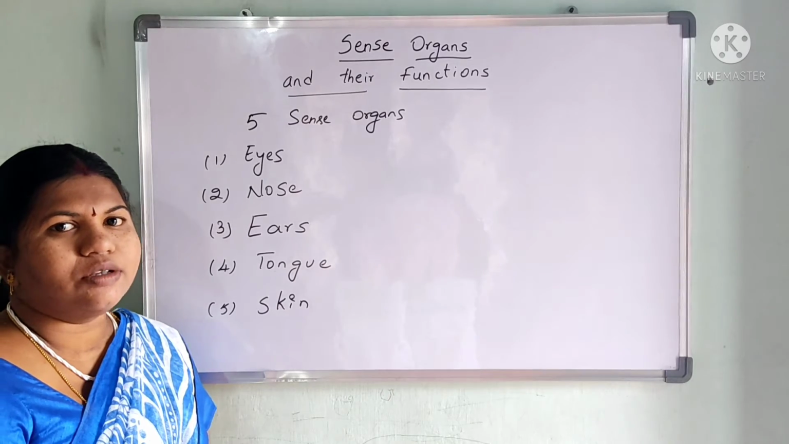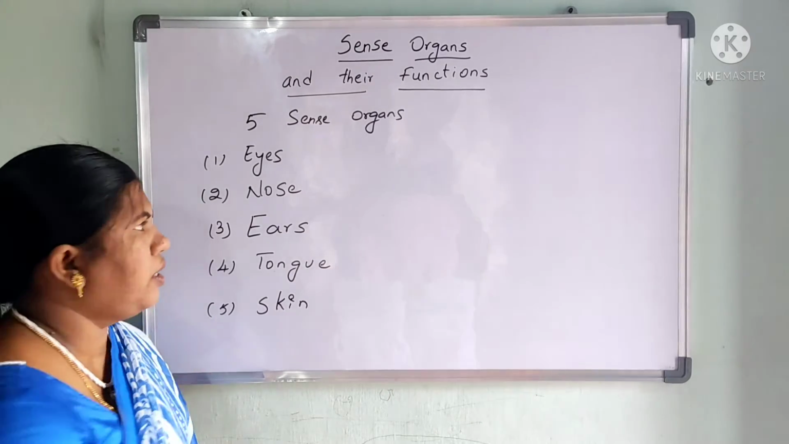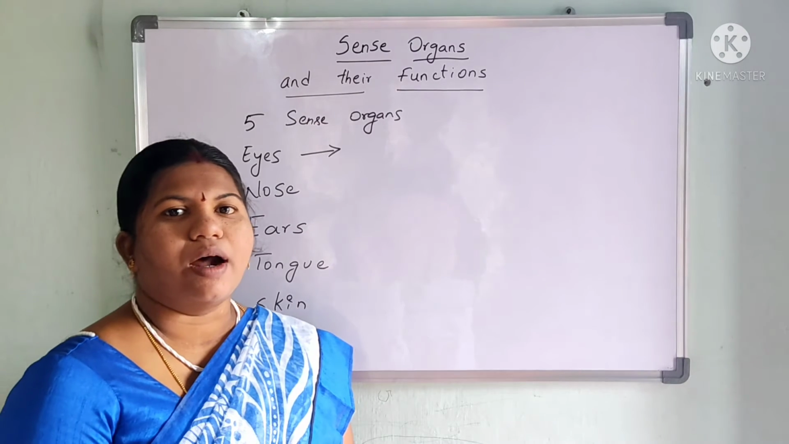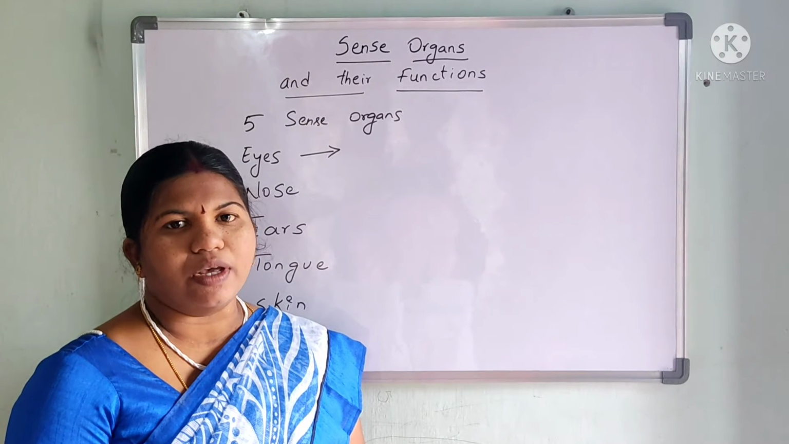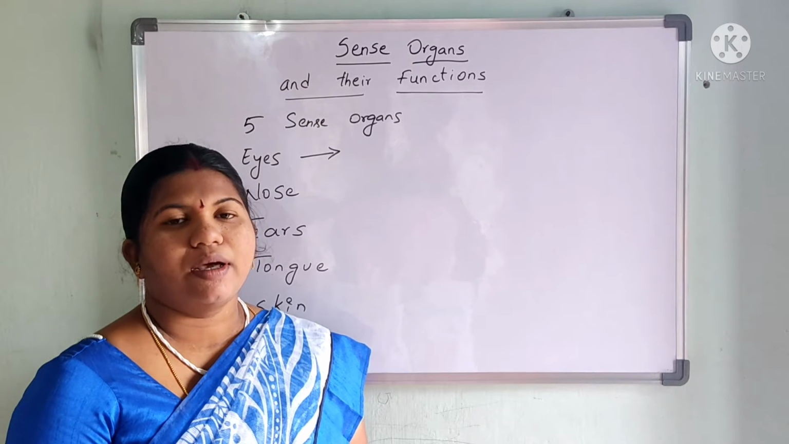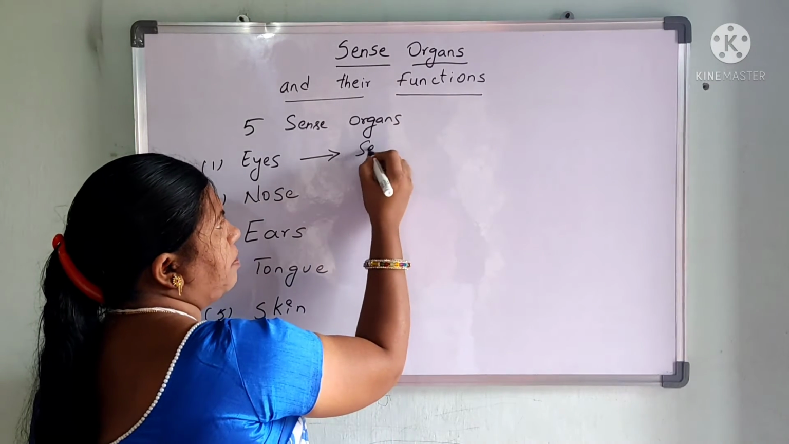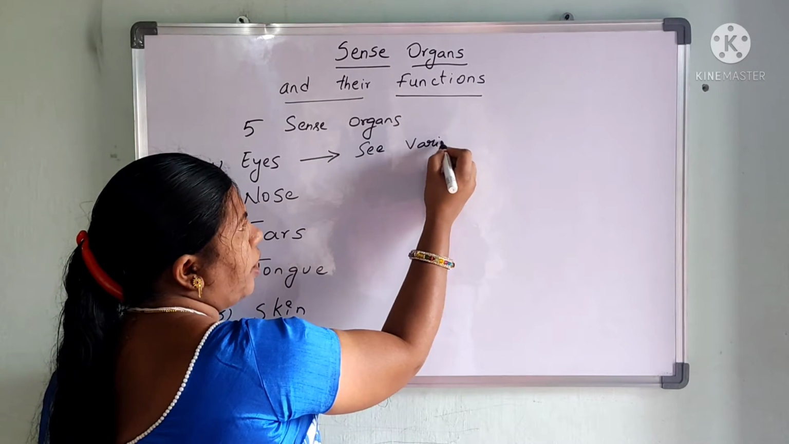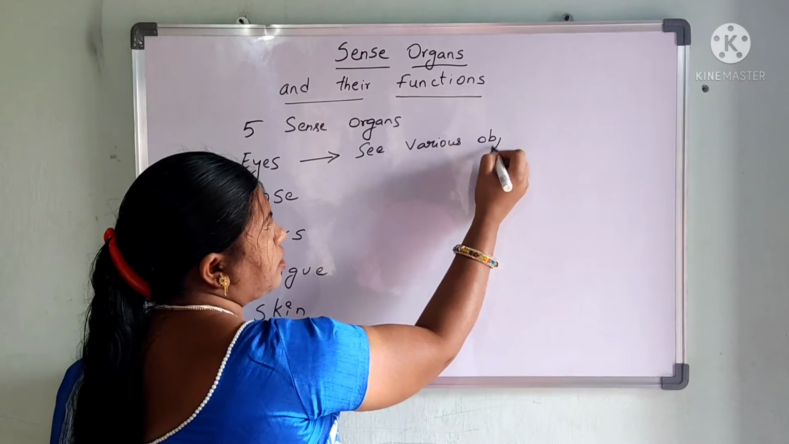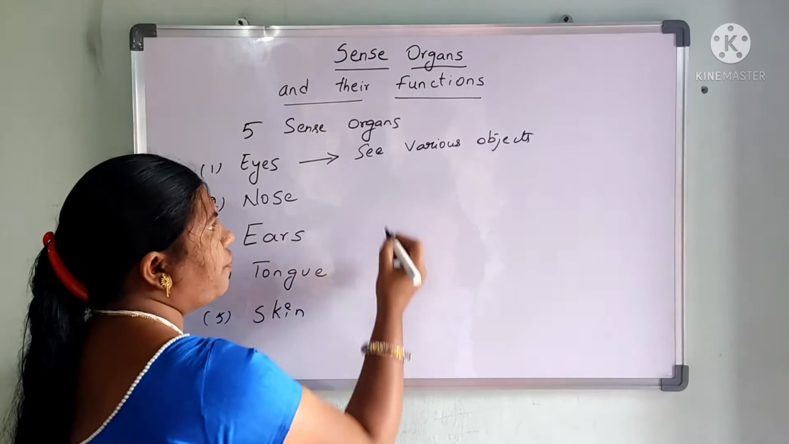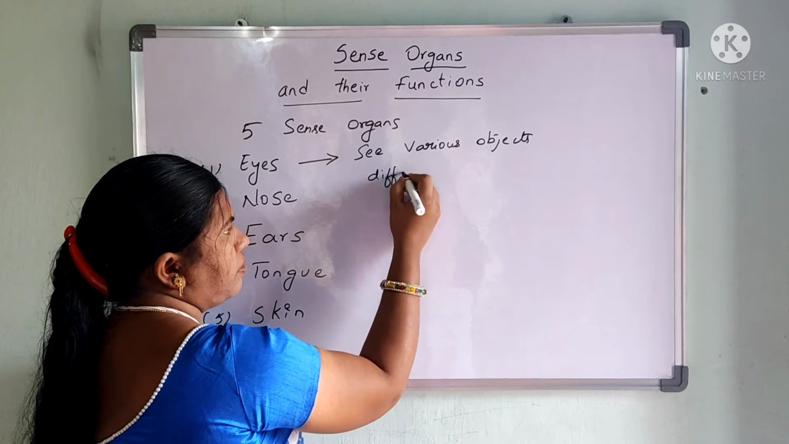Now let us see each and every sense organ function in detail. First, when we go for the eyes. So eyes are a wonderful gift of nature to the humankind. It helps us to see various objects. Eyes help us to see various objects. Okay. It also helps us to differentiate the colors.